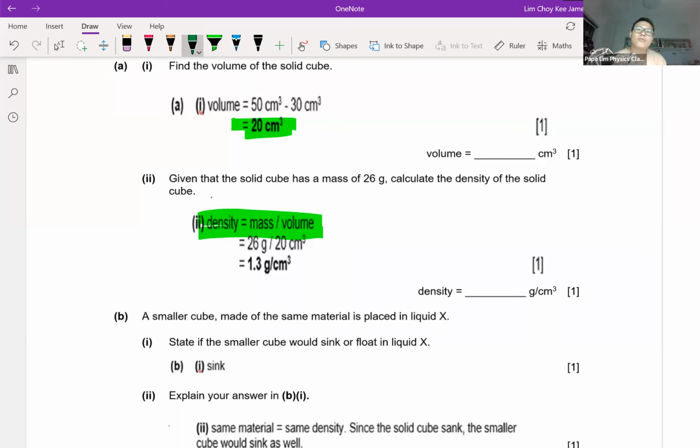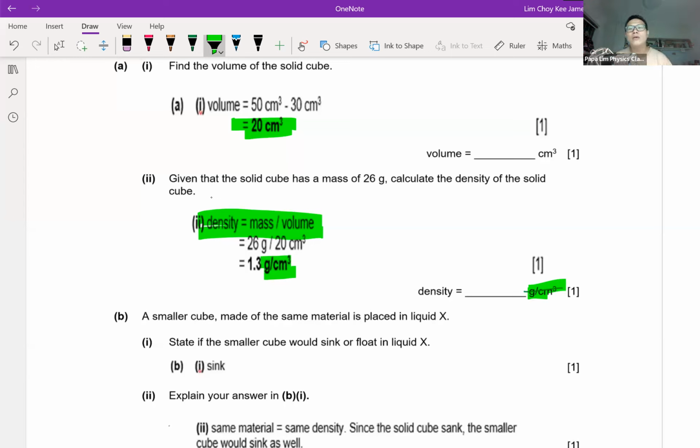For this question, usually the question I get from students is, do I leave my answer in kg per meter cube or gram per cm cube? If you ask me, it is not like I have to leave every answer in SI unit yet. No. It depends, because it's in the examination context. So I will always tell students, always look at what the examiner is giving. If the examiner is asking for gram per cm cube, then I will need to convert or make sure the unit is gram per cm cube. If the question doesn't state that the answer has to be expressed in gram per cm cube or kg per meter cube, the marker doesn't require you.